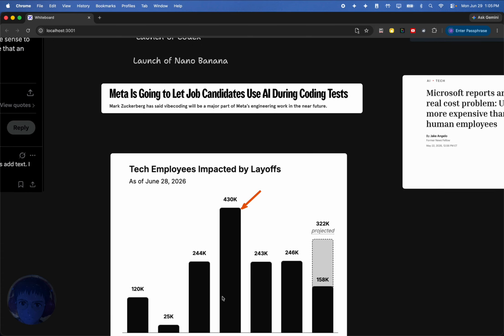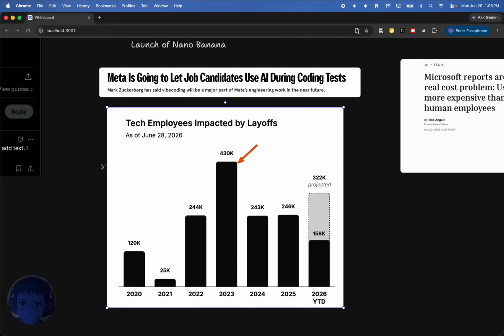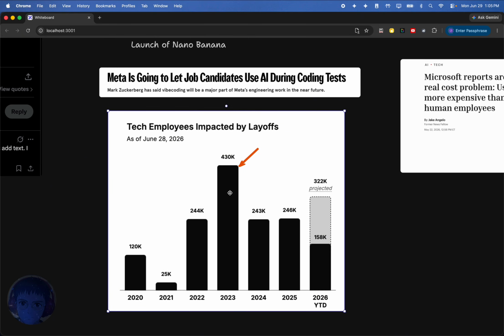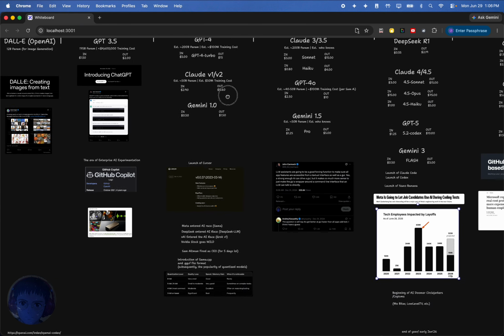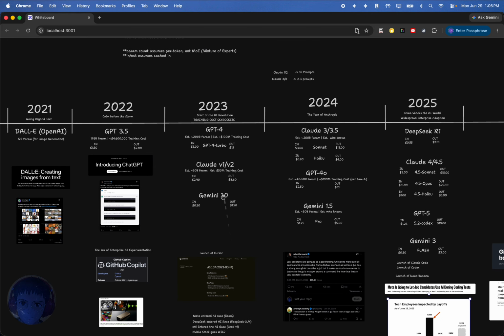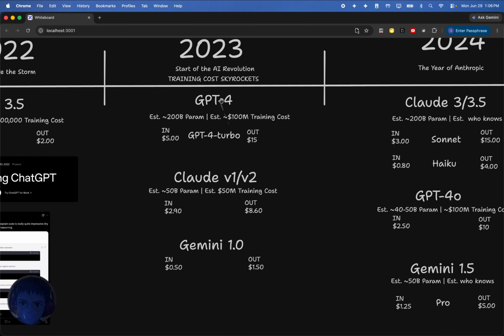Another thing I included here was the impacts of layoffs around this time period. Now, I see a lot of sentiment about how AI has impacted layoffs, but when you look at this data, right, let's think about it. 2023, remember how we talked about 2023, how it really wasn't a major thing, right? GPT-4 was good, but it wasn't enough to replace your job, right? Claude V1, V2, it wasn't there yet. And so it didn't feel like coding was really taking a major hit here.